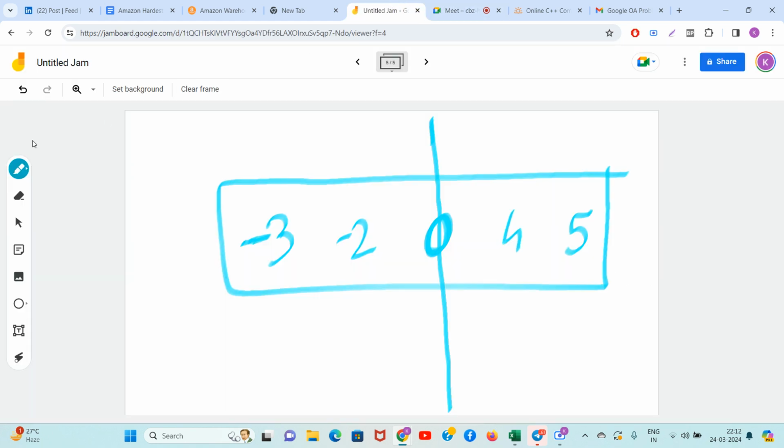So let's see now what is happening. See, this distance is what, guys? It is 2. This distance, it is 4. This distance, it is 5.